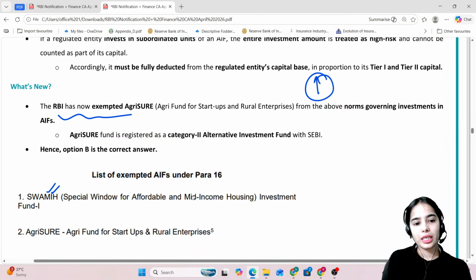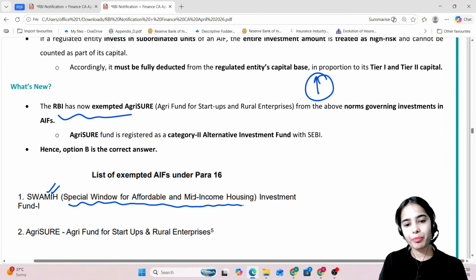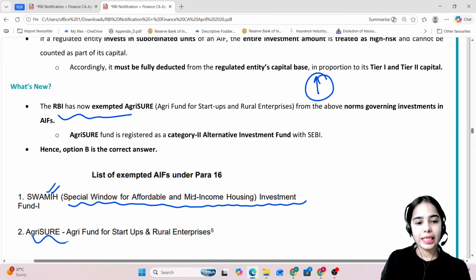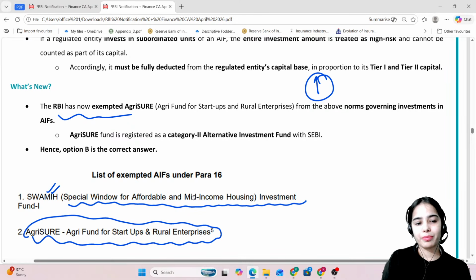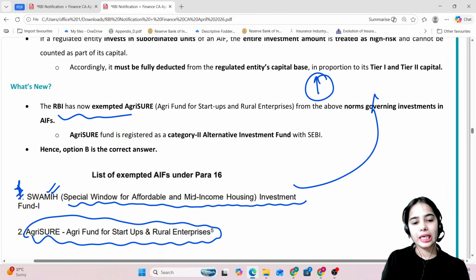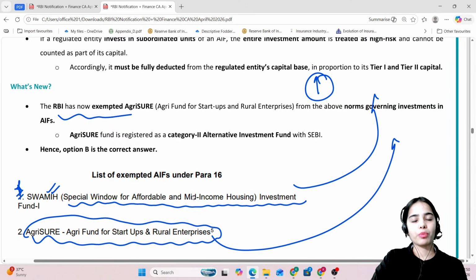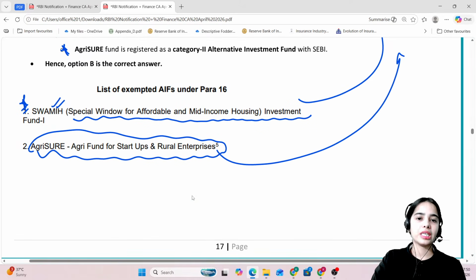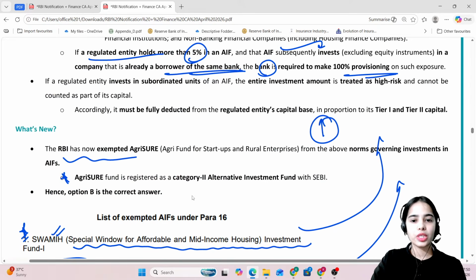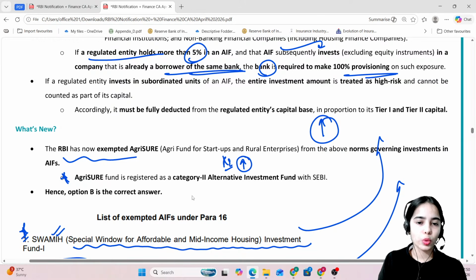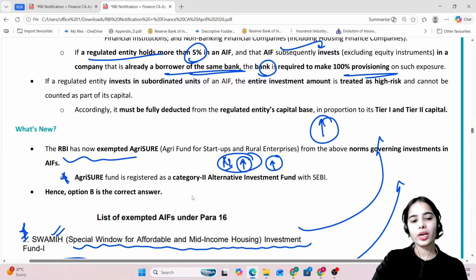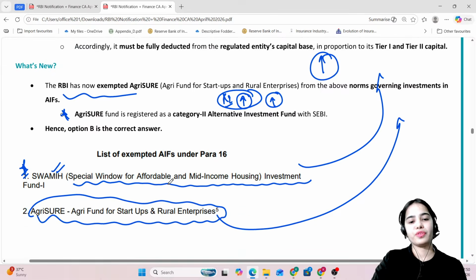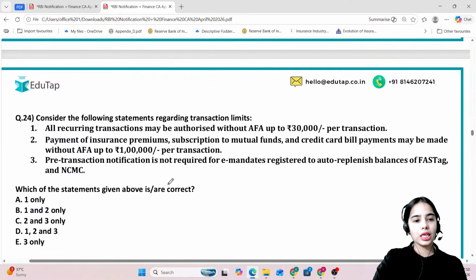So Swami, that is a special window for affordable and mid-income housing investment fund, and the Agri-Sure, they both have been exempted. So before, Swami was exempted from the norms. Now the Agri-Sure has also been exempted from the norms. So recently the Agri-Sure has been exempted from the norms of investment in the alternative investment fund. Okay. So the regulated entities individually can invest more than the limit, or in aggregate they can invest more than the limit. The norms above are not applicable for the Agri-Sure alternative investment fund. Coming to the next question.